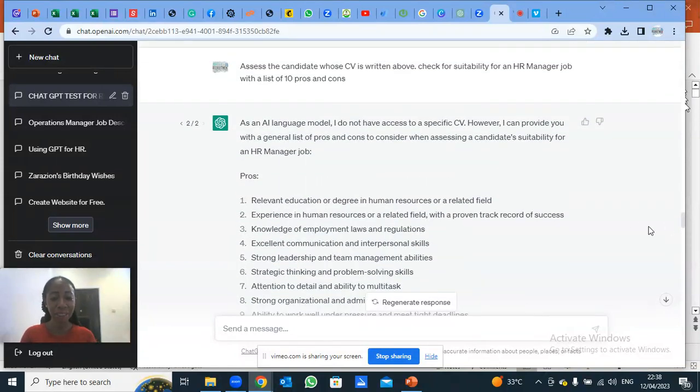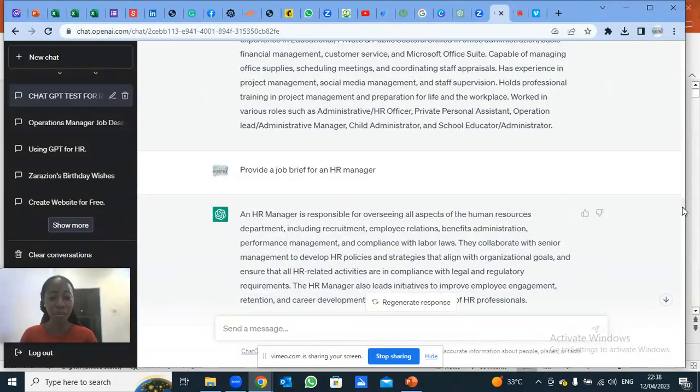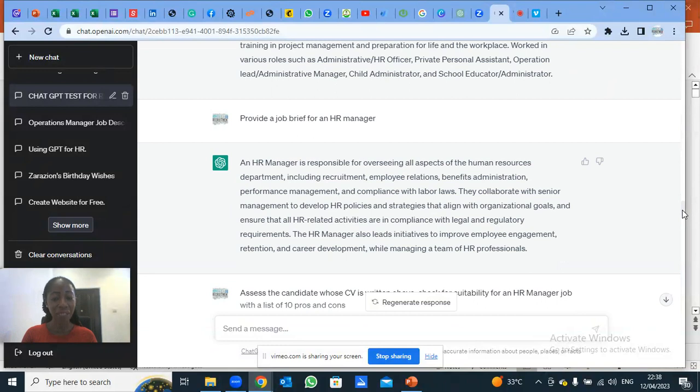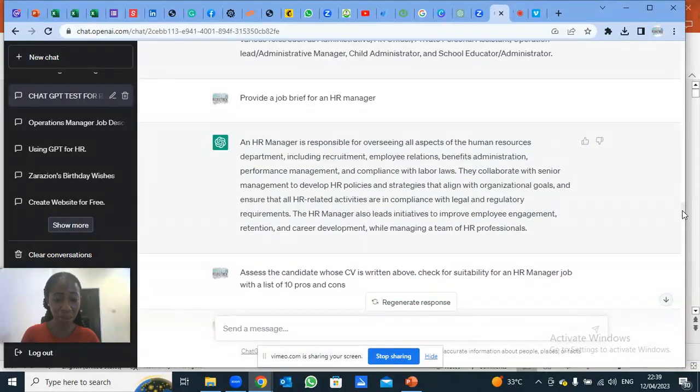Now he's telling me that as an AI language model it doesn't have access to a specific CV. I think this is because when I said above, after providing that CV, I had already asked another question. Do you understand? And I did not provide the name of that candidate. If I had done that, maybe it would have remembered the candidate I was talking about.